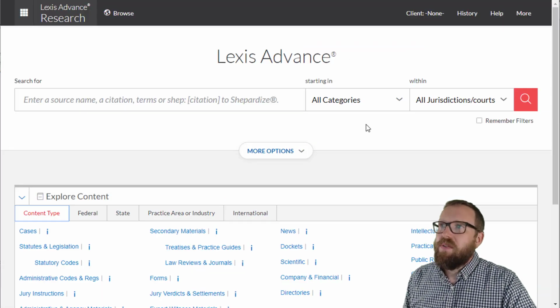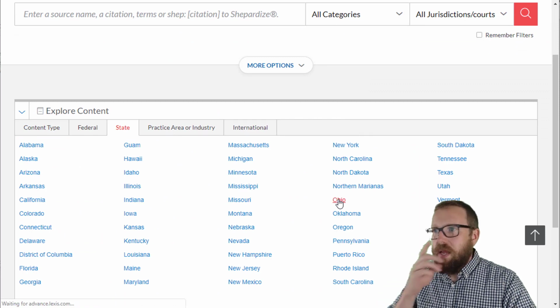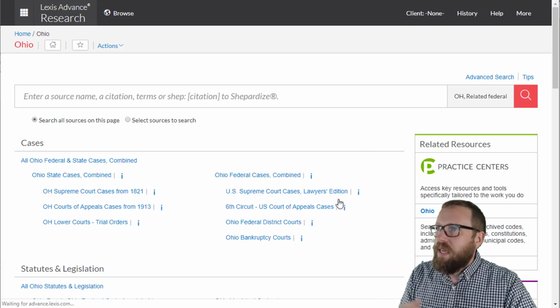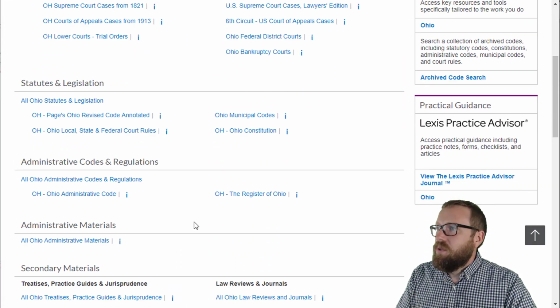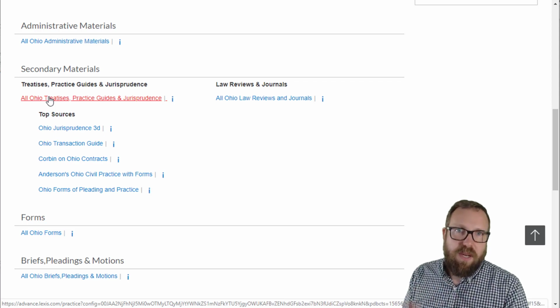And then the same applies for Lexis. On the home page, you click on your state, like I said, your state, and then go down to secondary sources. And then here is a lot of different stuff. You click on all, again, to get to everything.